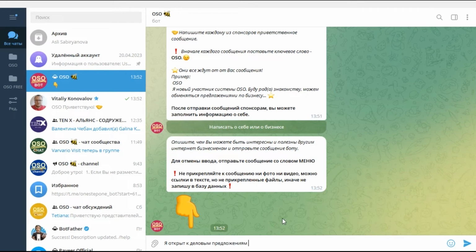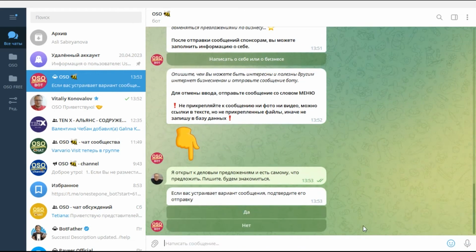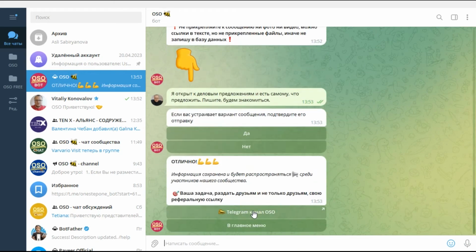Members of your structure will write welcome messages to you, and after meeting you will have the opportunity to tell them about your business in personal correspondence. In addition, you can change the text of information about yourself at any time. Here you need to understand that information about yourself and business offers are the same thing. Some partners promote a personal brand, while others promote a company. Therefore, this is a universal approach to the name of this information.